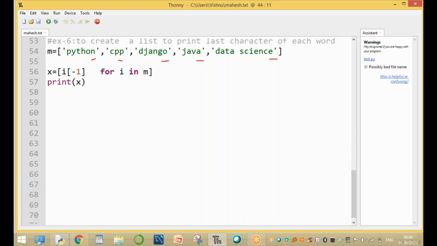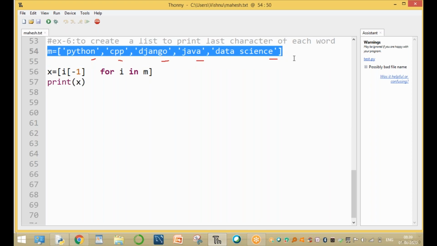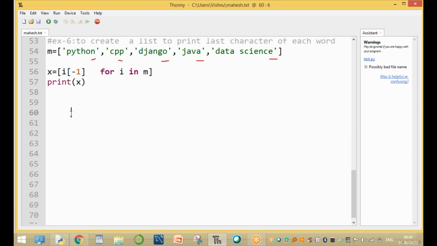That's like creating a list in a simple, easy, and compact way. It is called list comprehension. Clear, guys, all of you? Now the creating a list. Okay, very good. The next one is same in the list concept.